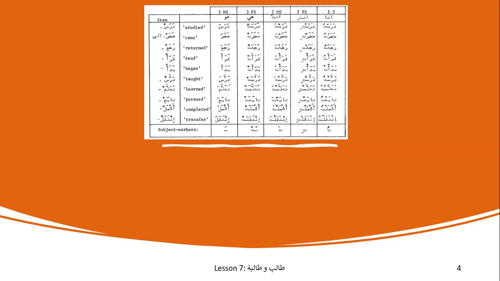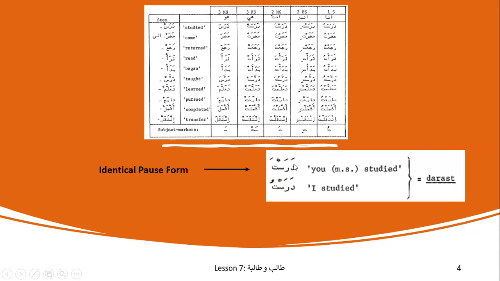Now over here, there is a small point: when it is darasta, which means you masculine singular studied, or darastu, which means I studied, when it is at the end, you can just say daras. So if you just want to say I studied, you will say daras.